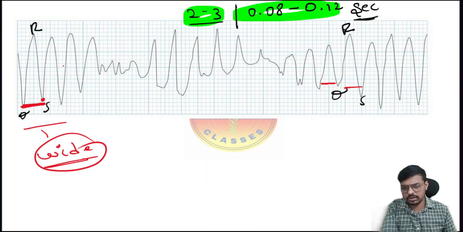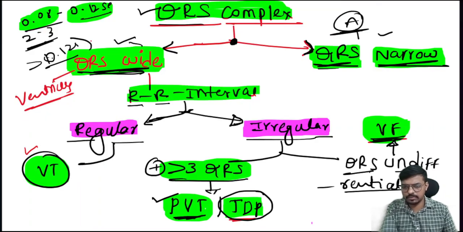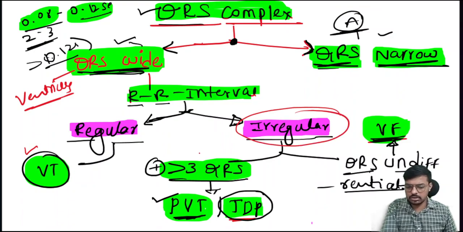So then check for the RR interval. Whether it is regular, okay, check between this one. No, it's an irregular RR interval. So the QRS complex is wide, and the RR intervals are irregular. So it may be ventricular fibrillation or polymorphic ventricular tachycardia. So we can say that it's a polymorphic ventricular tachycardia of the Torsades de Pointes.